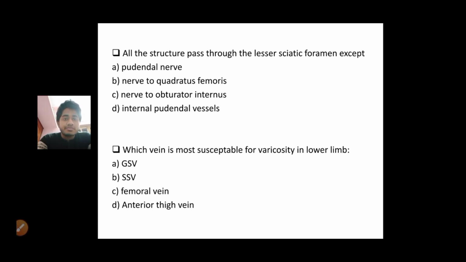Okay, now about this question. All structures pass through the lesser sciatic foramen except. The structures passing through the lesser sciatic foramen, this is a very important question, and it's often asked in your viva examination or in your practical, or even asked in theory too.